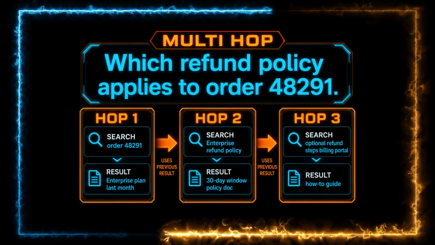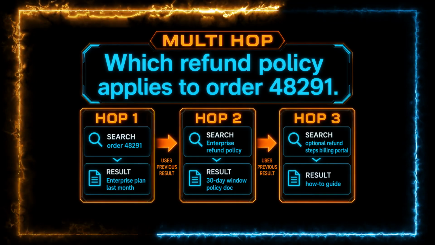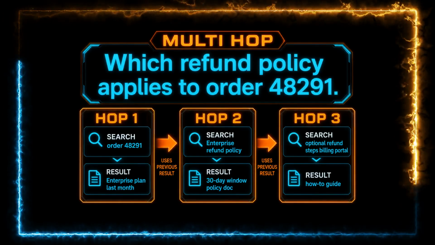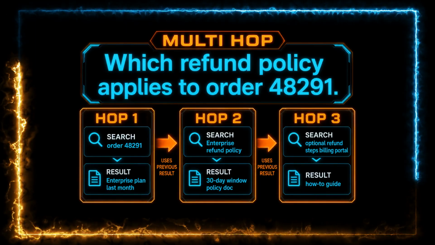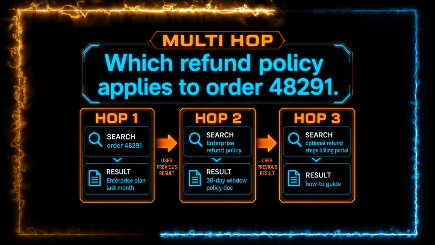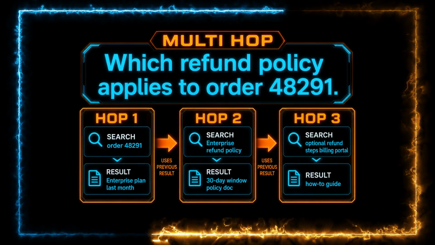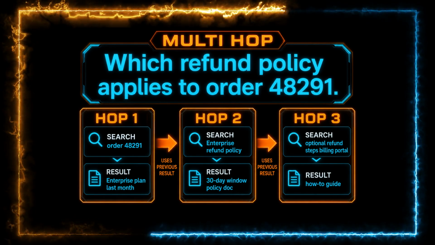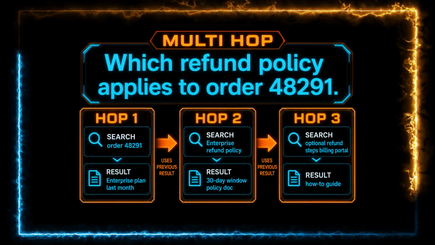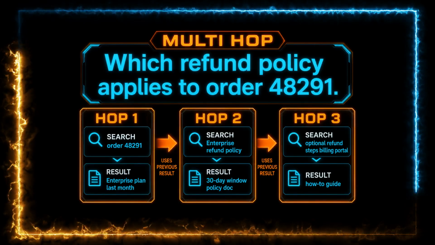Hop 1. Search order 48291. Find it's an enterprise plan, bought last month. Hop 2. Search enterprise refund policy 30-day window. Pull the right policy doc. Hop 3. Optional. Search refund steps, enterprise billing portal. Get the how-to. Each hop uses what the previous hop found, not one shot from the original question alone.